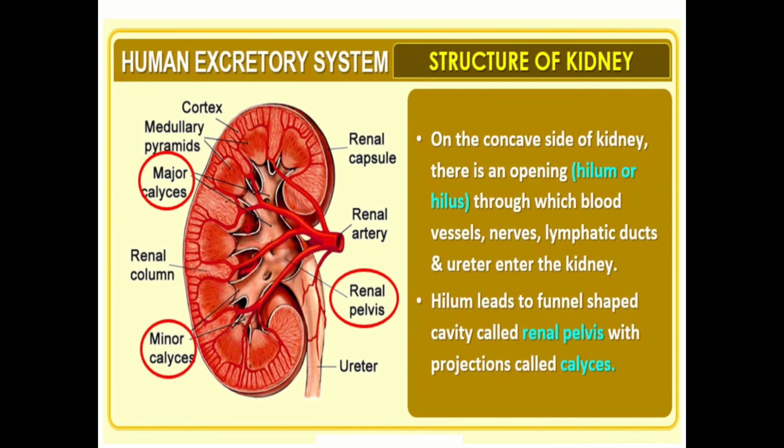Each kidney is bean-shaped, reddish brown and measures 10 to 12 centimeter in length, 5 to 7 centimeter in width, 2 to 3 centimeter in thickness with an average weight of 120 to 170 gram. Each kidney has a notch or concavity called hilum through which the renal artery and nerves enter and the renal vein and ureter leave the kidney. Inner to the hilum is a broad funnel-shaped space called the renal pelvis with projections called calyces.